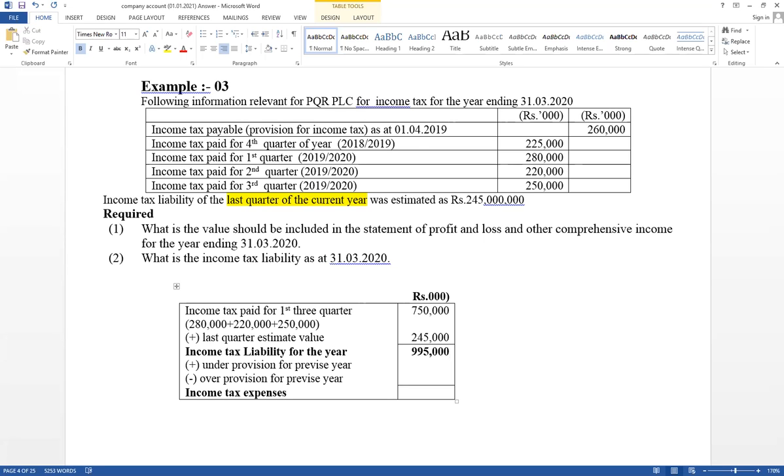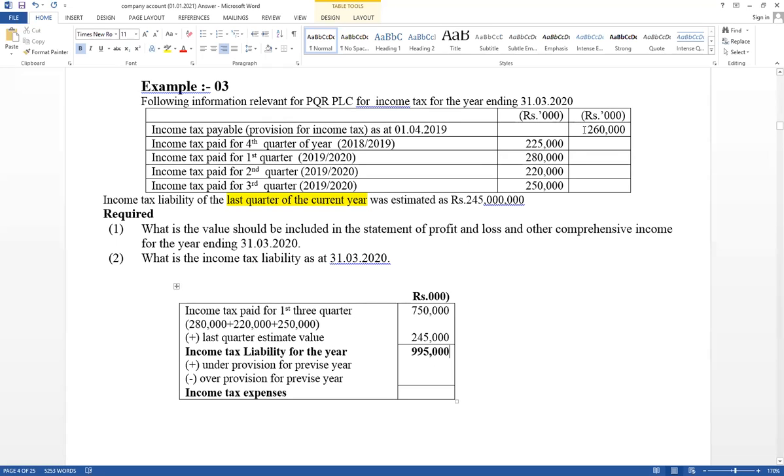Then think previous year gap. This is the provision for previous year. This is a value considered as expense previous year, estimated and considered as expense, but it has not been paid. Therefore, liability. Previous year liability closing balance became this year opening balance, and this is a paid amount for that.